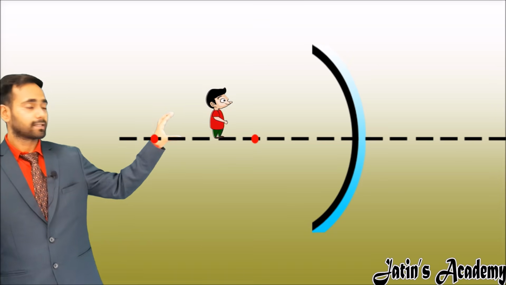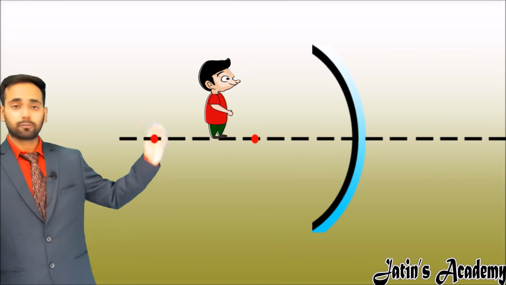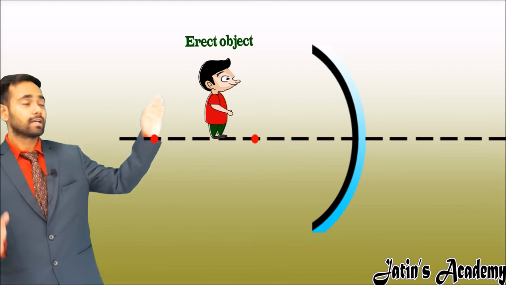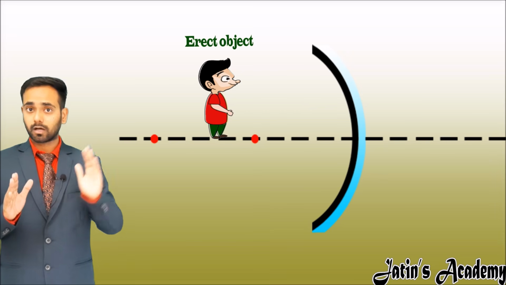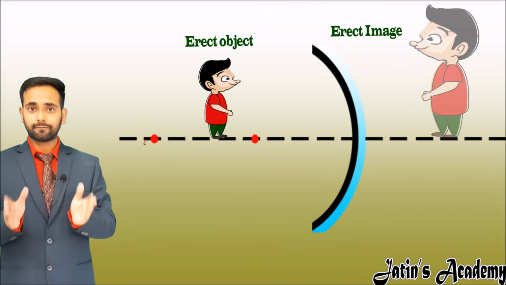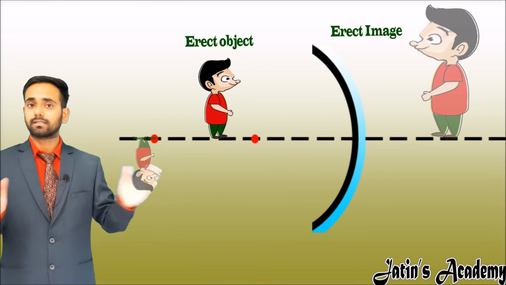When the object is placed in front of a spherical mirror, the object should be placed erect, means above the principal axis. If the image is formed above the principal axis, then the image is erect, and if the image is formed below the principal axis, then the image is inverted.